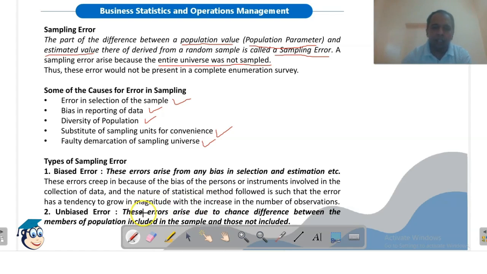Unbiased errors. Other than biased errors, we have unbiased errors. These errors arise due to chance difference between the members of the population included in the sample and those not included. Because we have not considered all the items of the population, the sample may not be a true representative of the population. In case of a diverse population, the sample may not be a true representative. So the error that arises because of this is what? Unbiased error.